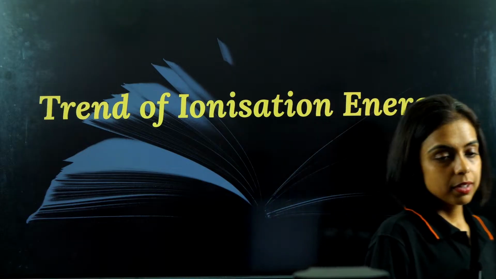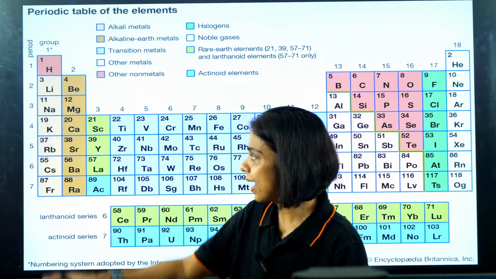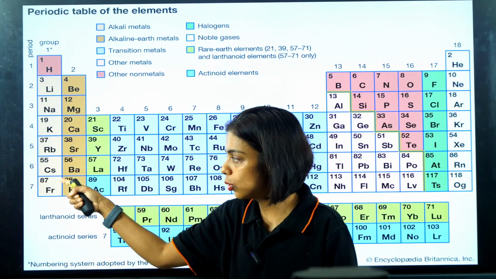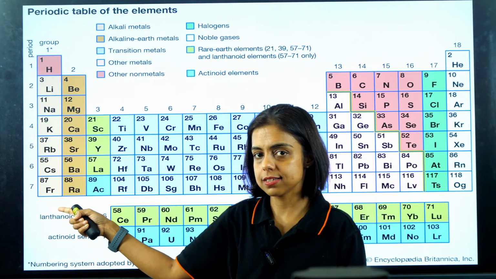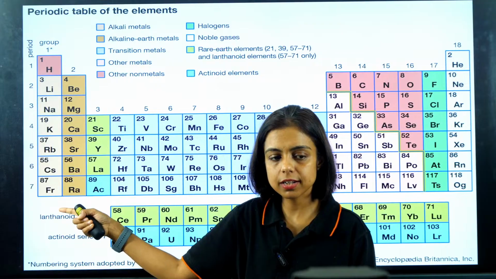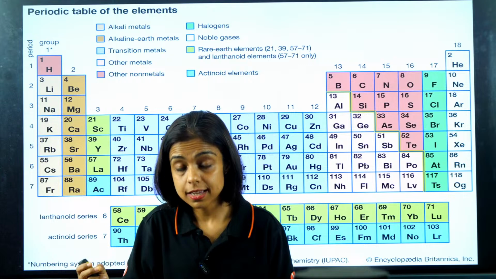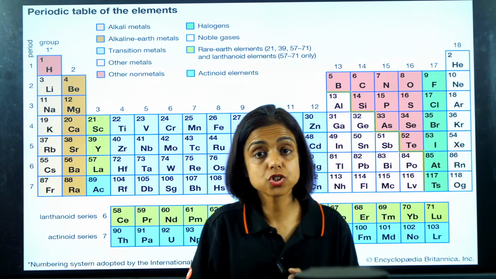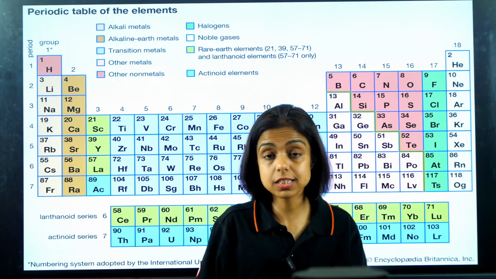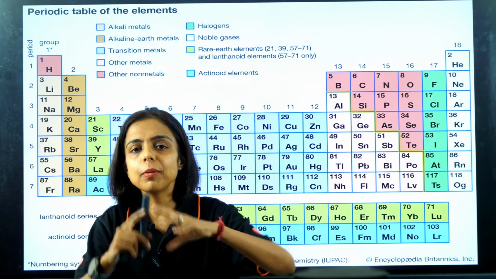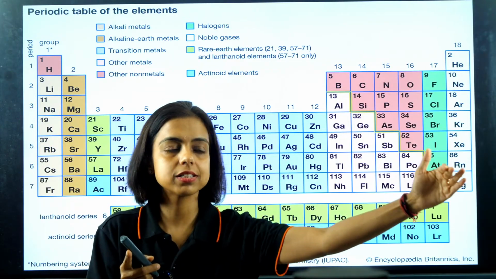Okay, so this is the beautiful periodic table. Now tell me, if I move down the group, what will happen? Atomic size increases, right? Because the number of shells increases. So as we move down the group, atomic size increases. If atomic size increases, I just told you the ionization energy decreases because it is easier to remove an electron from a bigger atom, because there is less force of attraction between the nucleus and that valence electron. The distance is more.